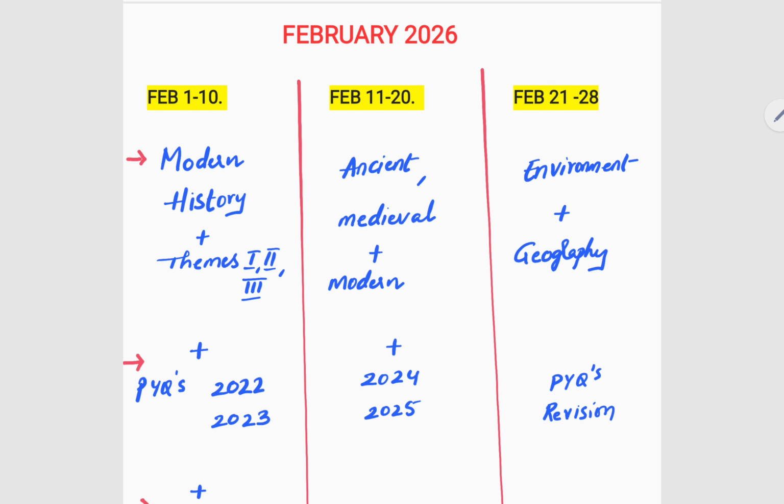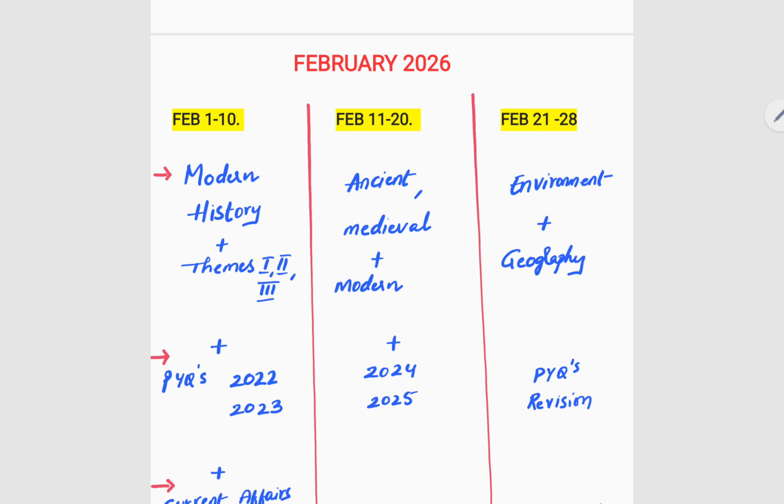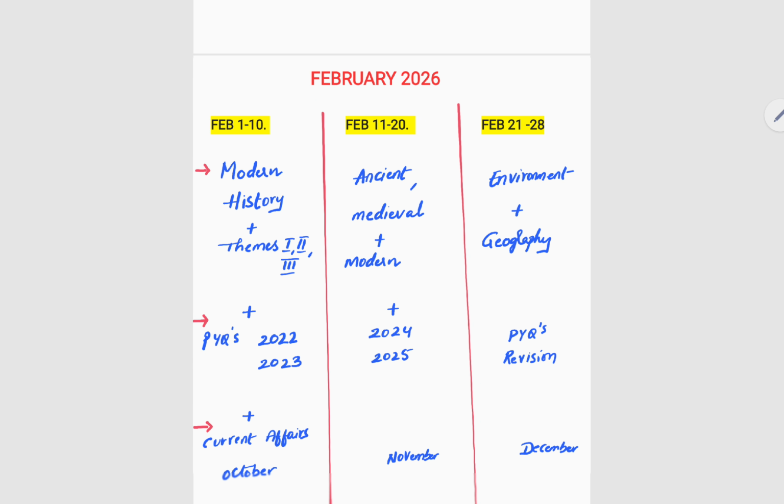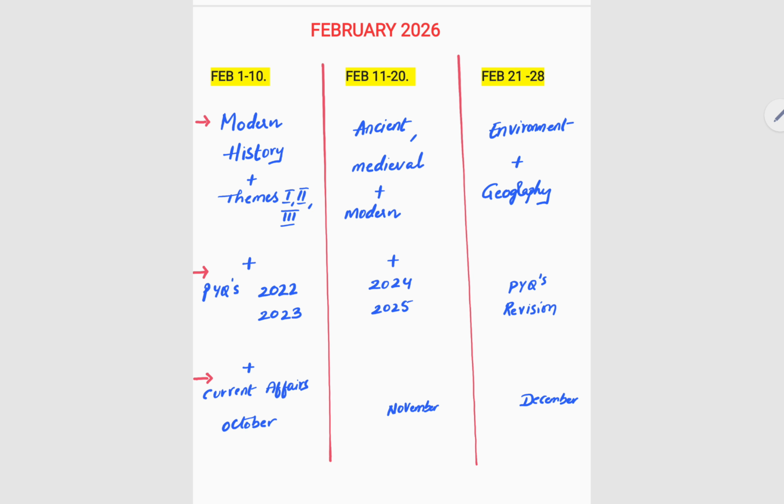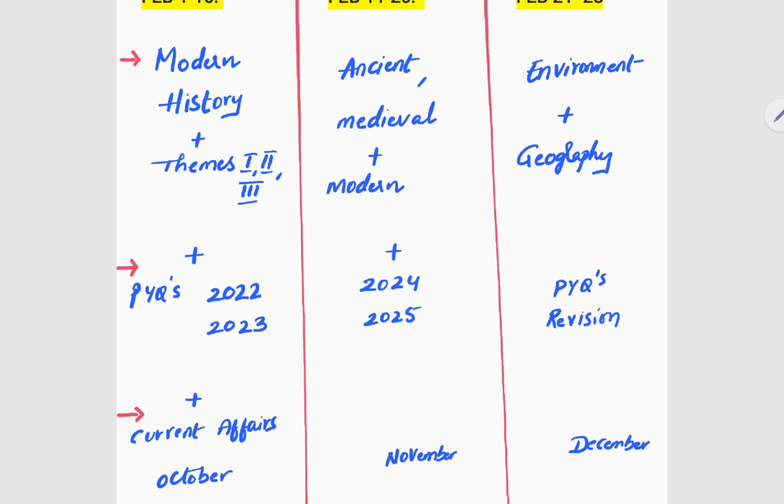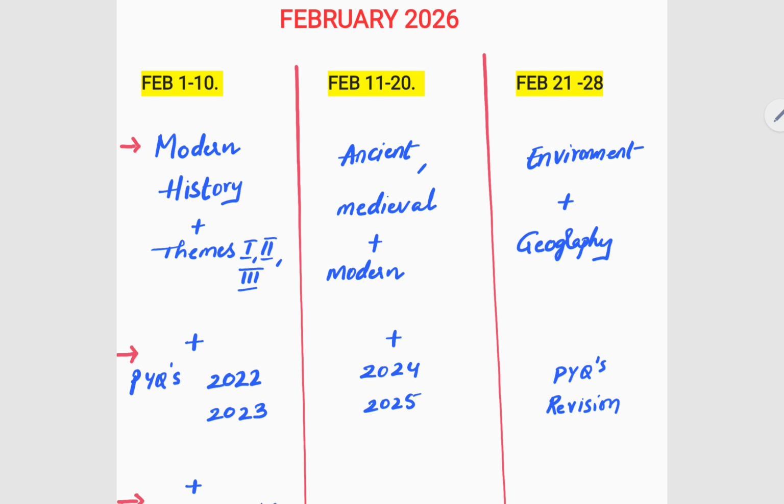Now, the February month plan will be like this. You take a screenshot. I'll explain. Okay, done. Now, in the month of February, again, three static subjects. So, three parts. In the first part, modern history, along with themes 1, 2, 3. Themes, NCERTs will be there. You have to complete them. Those are of much importance. And 11 to 20, ancient and medieval plus modern will be revisited here. And environment will be done here. And geography will be revisited here.